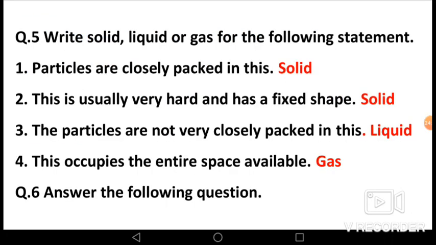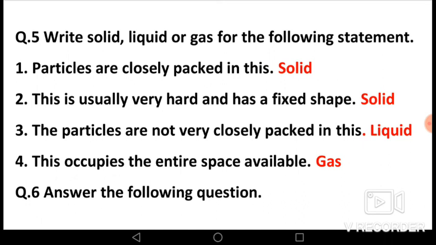Now let's see, write solid, liquid or gas for the following statements. 4 statements are given. First statement, particles are closely packed in this. The answer is solid. In solid, particles are closely packed. Second statement, this is usually very hard and has a fixed shape. The answer is solid, because solids are usually very hard and have a fixed shape.